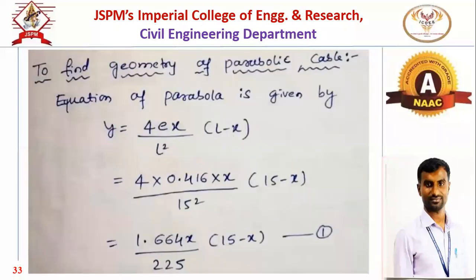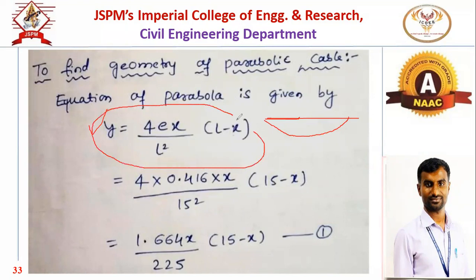For that, we have to see the nature or geometry of the cable. As we know, the cable we are providing will be in the form of a parabolic cable. So this is the equation of that parabolic cable. In case of a parabolic form, the equation is given by 4eX by L square, in brackets L minus X. This is the parabolic equation we have studied in the case of arches.